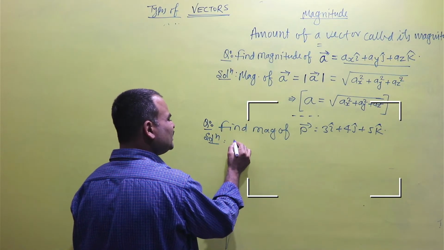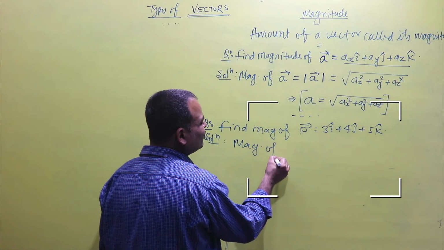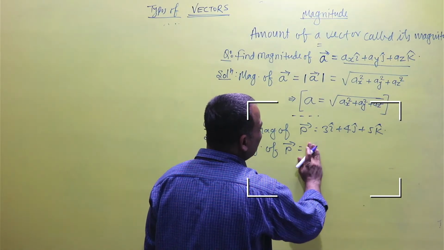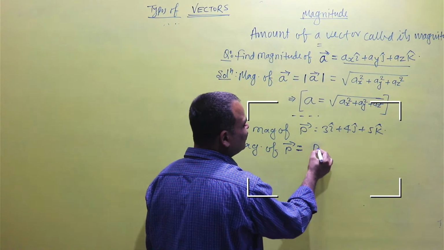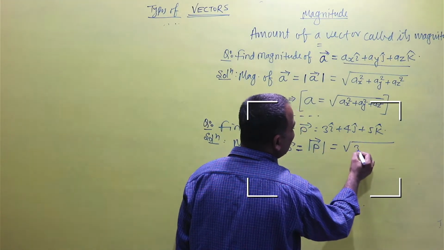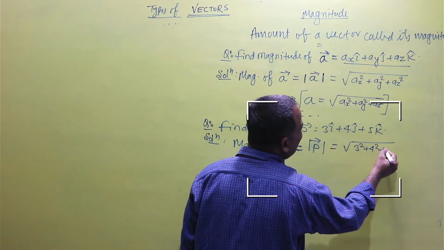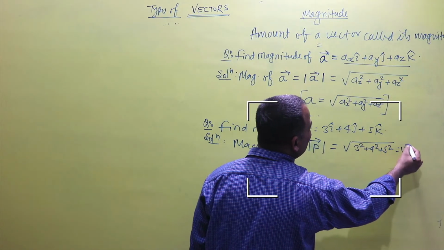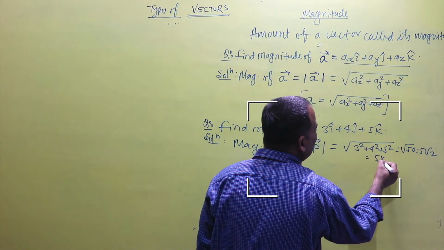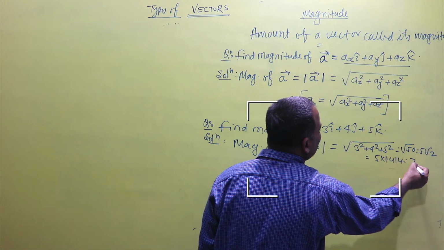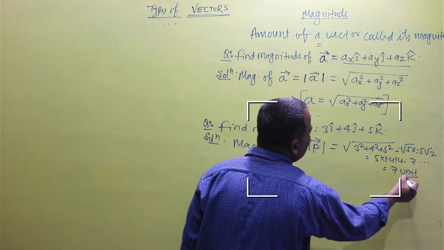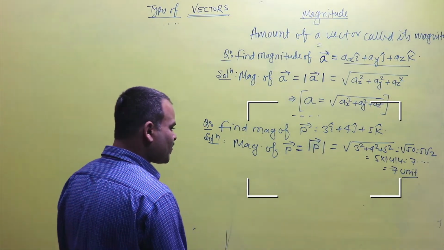Its solution will be: magnitude of vector P is equal to mod of P. Mod of P means the square root of 3 square plus 4 square plus 5 square, which is the square root of 50, which is 5 root 2, which is 5 into 1.414, which is 7 point something. That means 7 units.